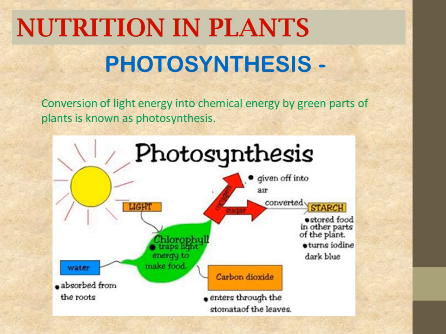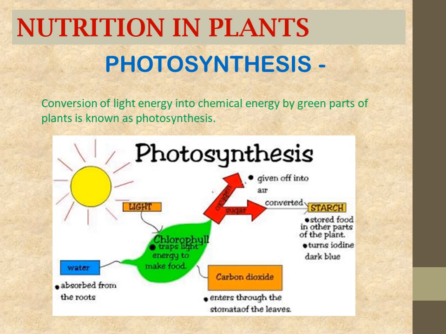Now it is nutrition in plants. We know that plants are autotrophs and they are capable of synthesizing their own food. So the process by which they synthesize their own food is photosynthesis. And this process, we have discussed in our class 6 or 7 that it is